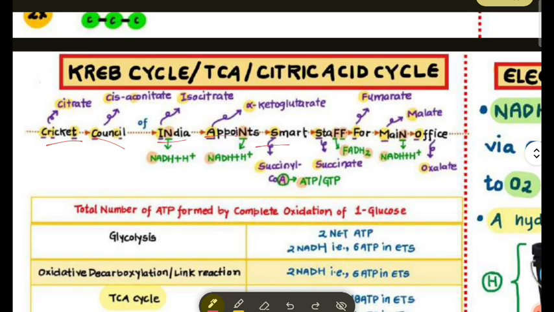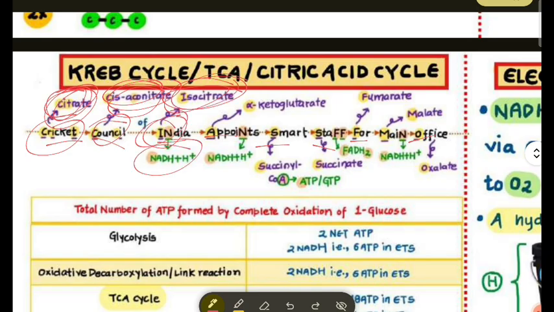Cricket Council of India appoints smart staff for main office. Cricket is for citrate, Council for cis-aconitate, India for isocitrate, where NADH is formed. Appoints is alpha-ketoglutarate. Here also 1 NADH. NADH is NADPH in photosynthesis. Smart is for succinyl coenzyme A, which forms ATP, or it actually forms GTP, but it is also called ATP.